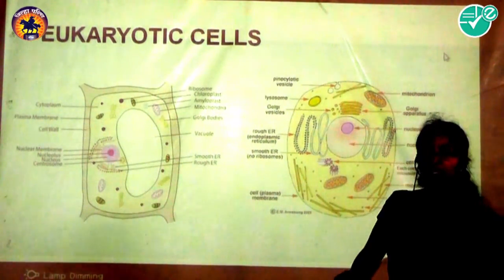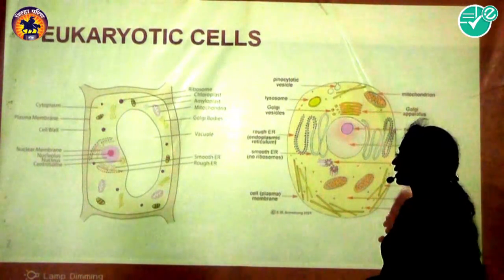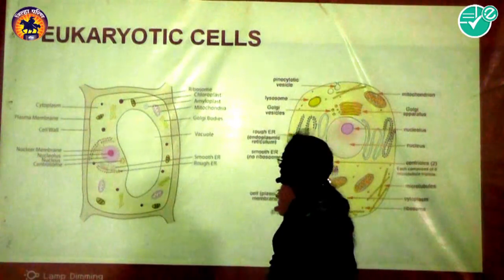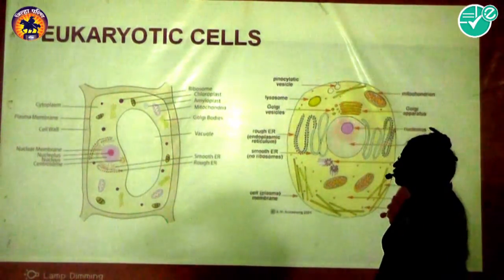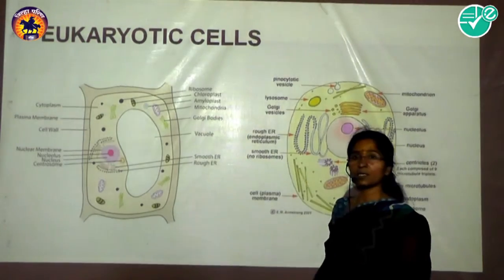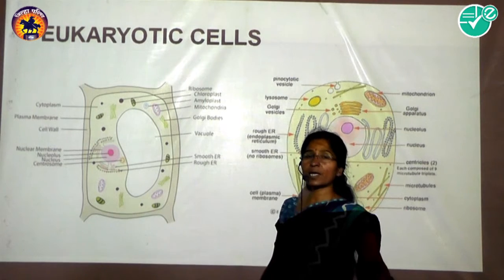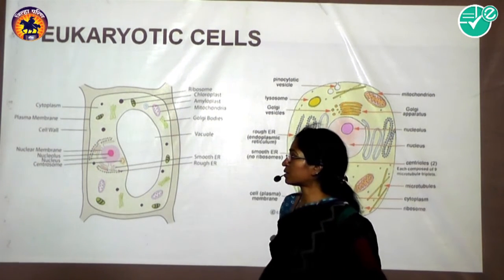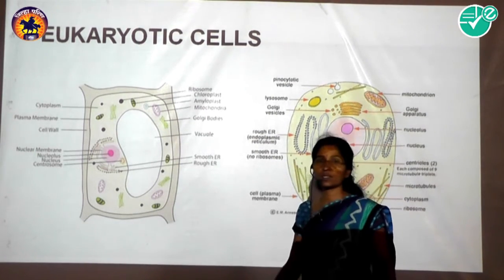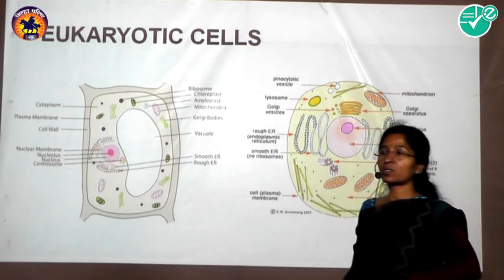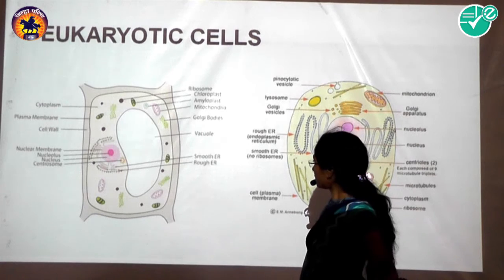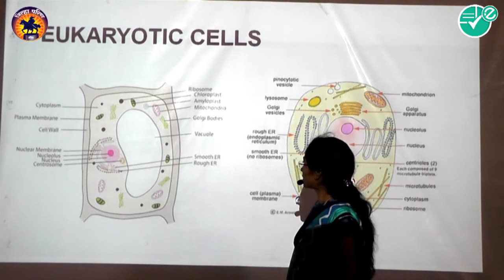For the study of a eukaryotic cell, we take the example of a plant cell and an animal cell. This is a plant cell and this is an animal cell. The most important thing about a eukaryotic cell is that it contains a highly well developed nucleus, meaning a membrane bound nucleus is present. Then in plant cell and animal cell, we observe some differences.